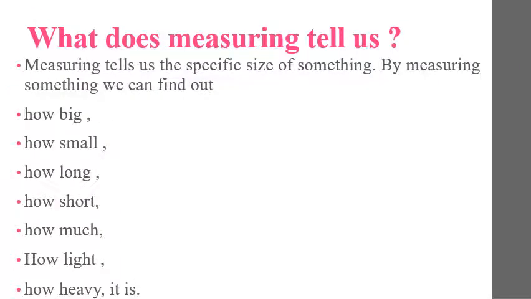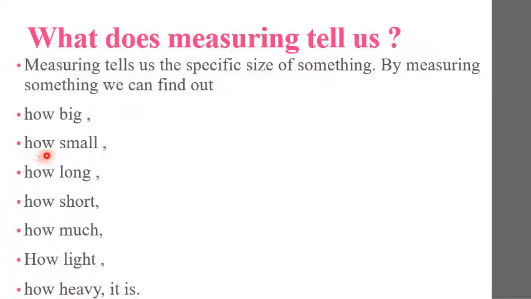Let's move on to the main content of the chapter. First, let us know what measuring tells us. Measuring tells us the specific size of something. By measuring something, we can find out how big, how small, how long, how short, how much, how light, and how heavy it is.